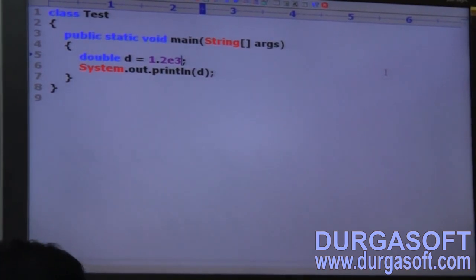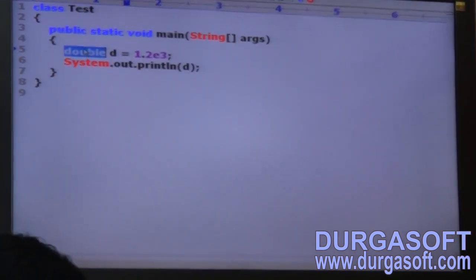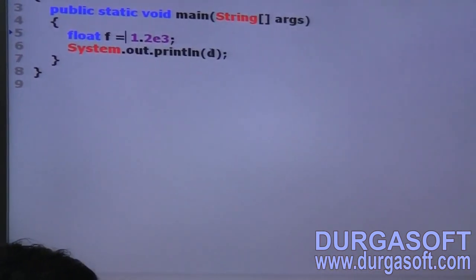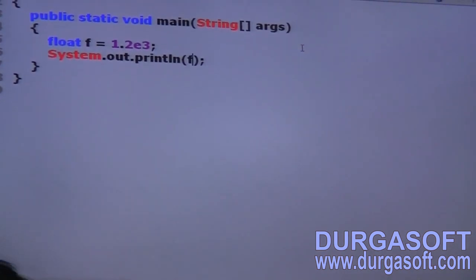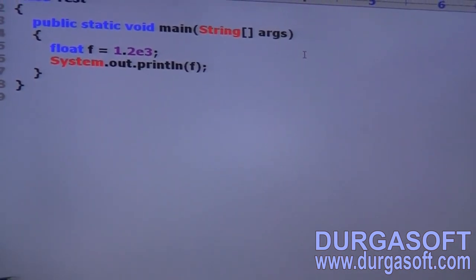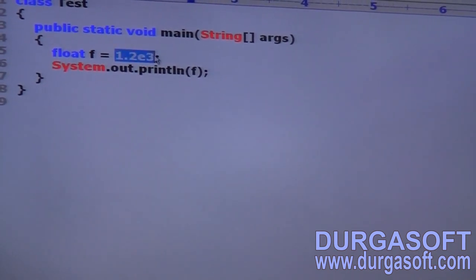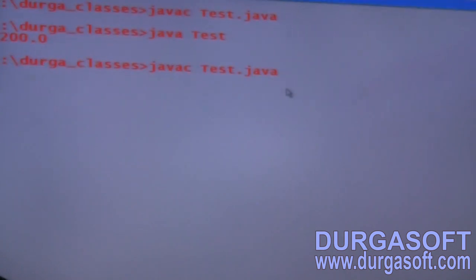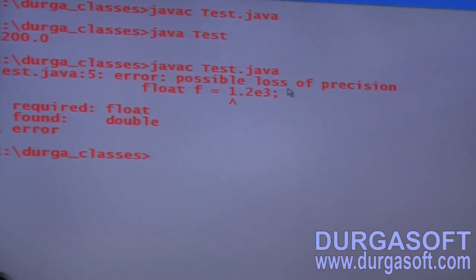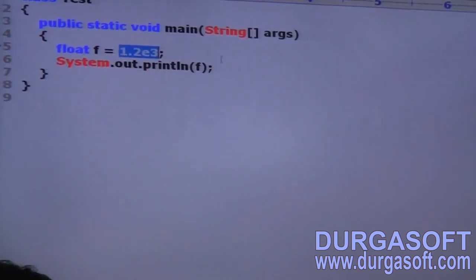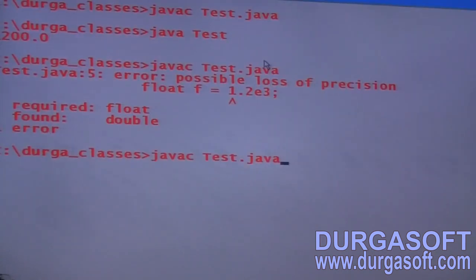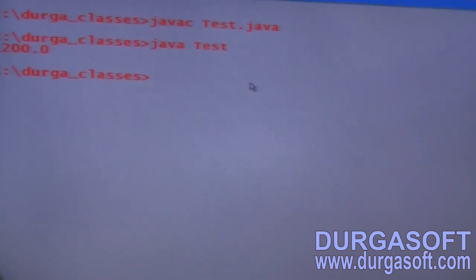Sir, can you tell, float f is equal to 1.2 E3, SOP of f. Is it valid or not? Invalid. Because 1.2 E3 by default is treated as double, because every floating point literal is of double type. How can you assign it to float? Possible loss of precision, found double, required float. Now I have to take a small f or capital F. If I take the answer with a small f or capital F, valid or not? Valid. No problem at all.